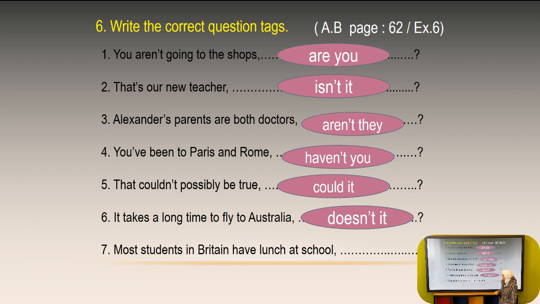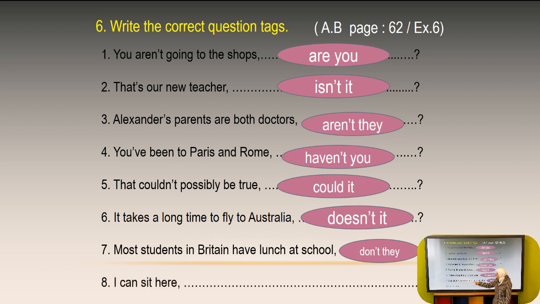And for number 7, most students in Britain have lunch at school. Here again, look at this sentence. Do we have an auxiliary here? Here, have is not an auxiliary, it is a main verb. So it shouldn't be haven't here, it should be don't they. Again, be careful because here we have the verb have, but it is a main verb. So we should add the verb do, and here it is positive, so it becomes negative, and instead of students, we have the pronoun they.